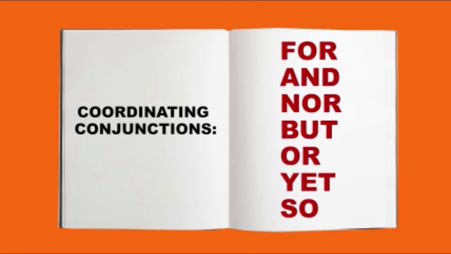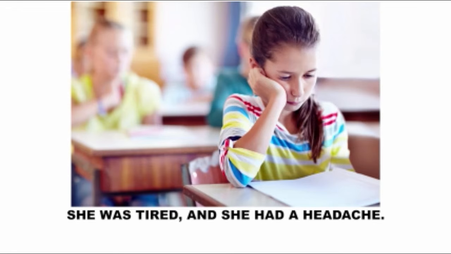Here's a fun trick. One quick way to remember the coordinating conjunctions is to look at the first letter of each of these conjunctions, which spells fanboys. Easy to remember, right? Let's look at a compound sentence with fanboys in action. She was tired, and she had a headache.